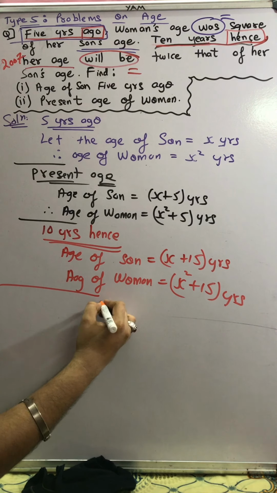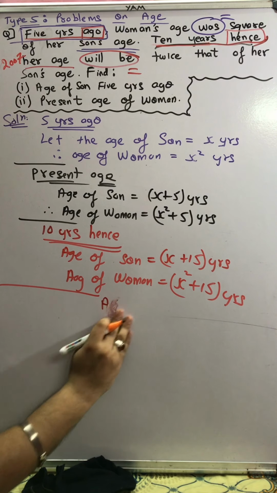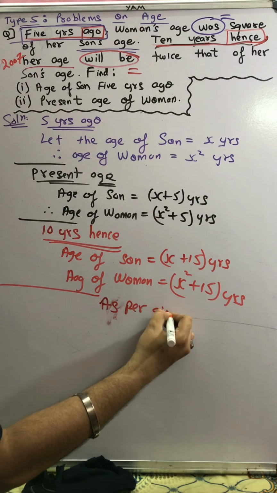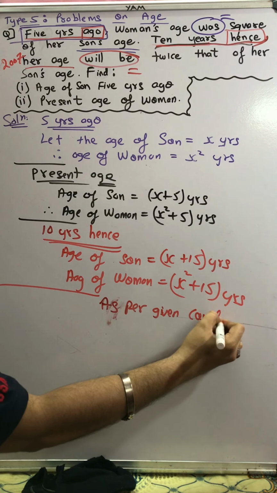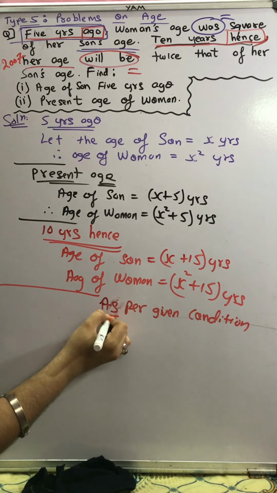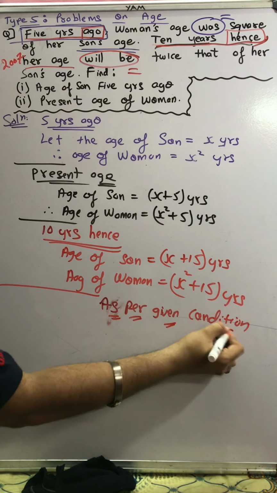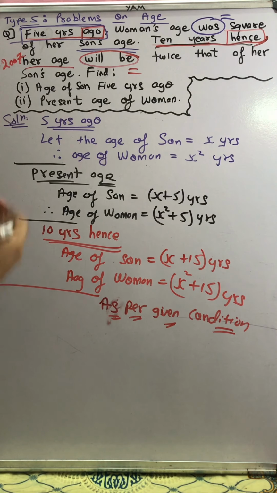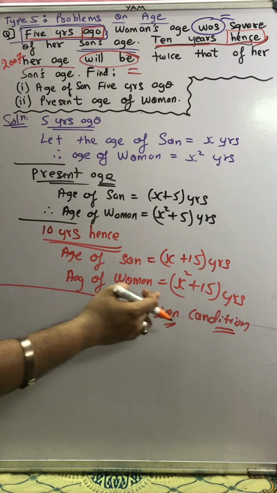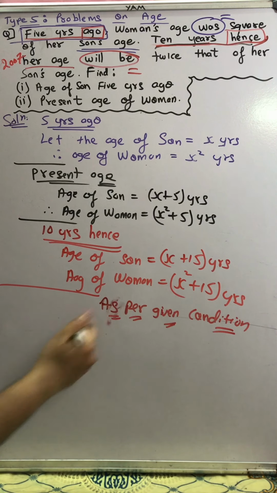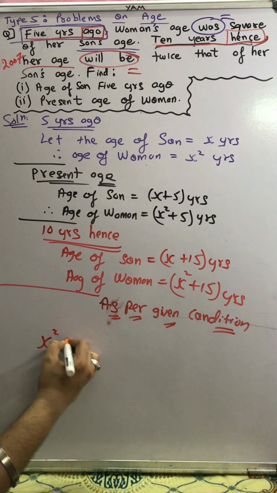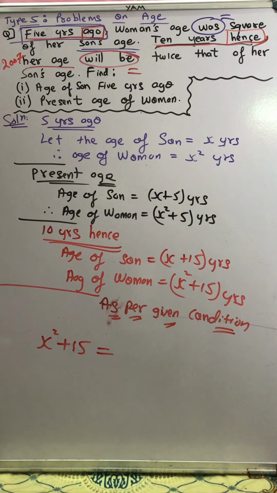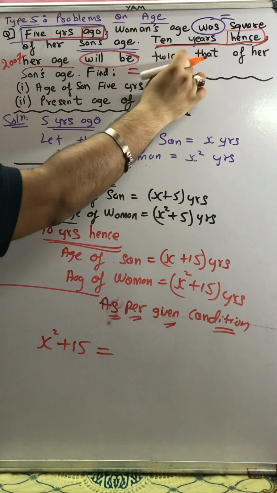So as per given condition, her age. What is her age? Of course the 10 years after age. Her age, woman's age, X square plus 15, will be, means equal to sign, twice that.